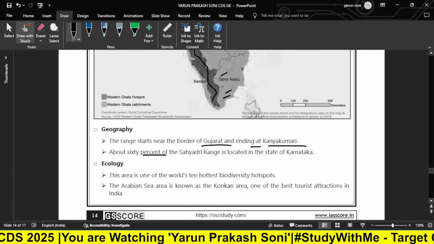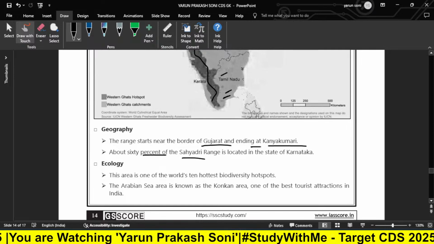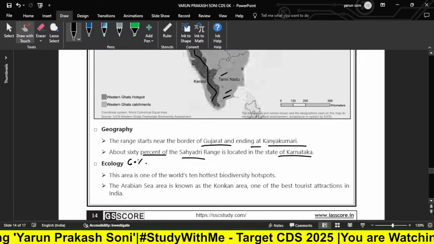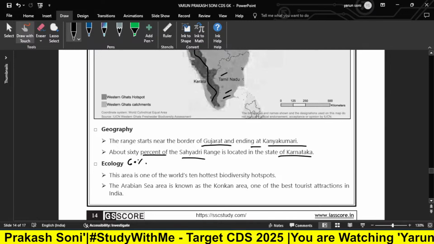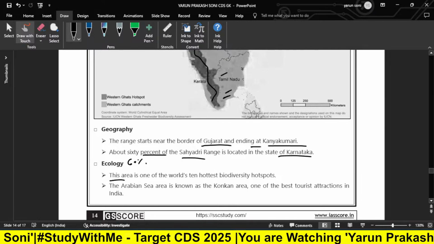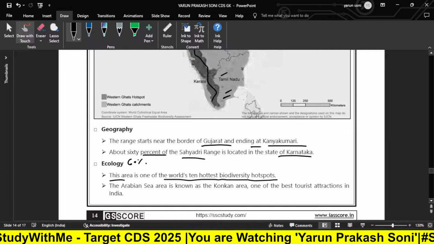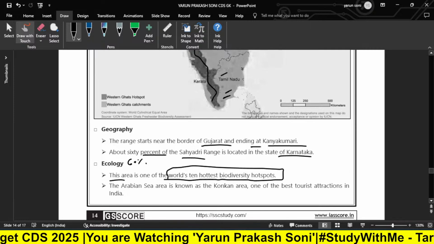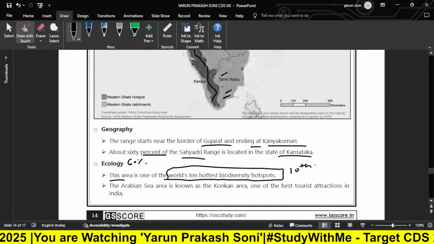About 60% of Sahyadri range is located in the state of Karnataka. तो 60% हमारा कहाँ पे लोकेटेड होता है, कर्नाटका में. इकोलॉजी की बात करें तो this area is one of the world's 10 hottest biodiversity hotspots. तो ये वर्ल्ड का कौन सा हमारा आता है, 10th नंबर पे आता है.